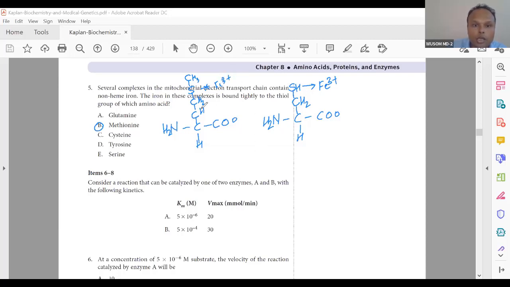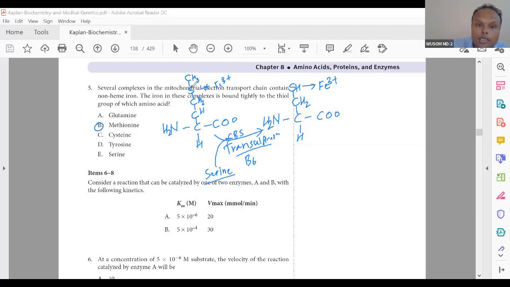This will not, but through the transsulfuration reaction, this can be converted into this. What is this? CBS enzyme, vitamin B6, and then the carbon comes from serine. Remember this transsulfuration type of reaction, this can convert into this.